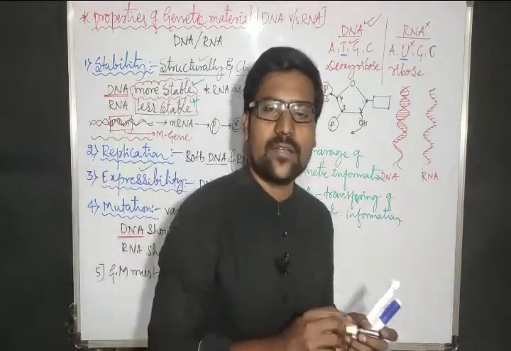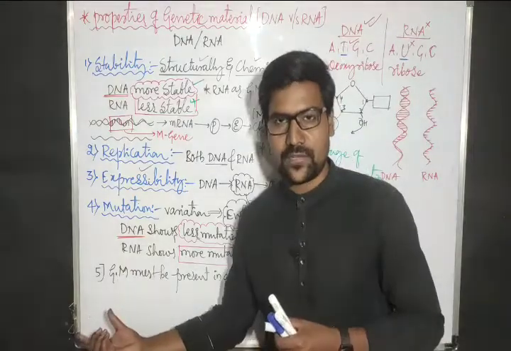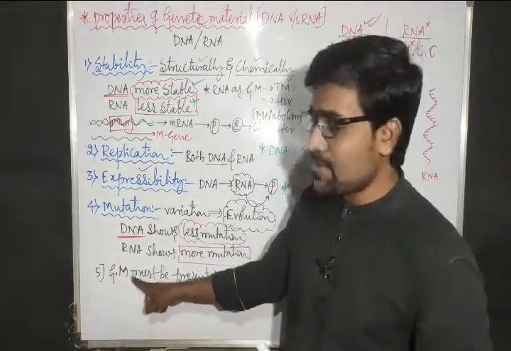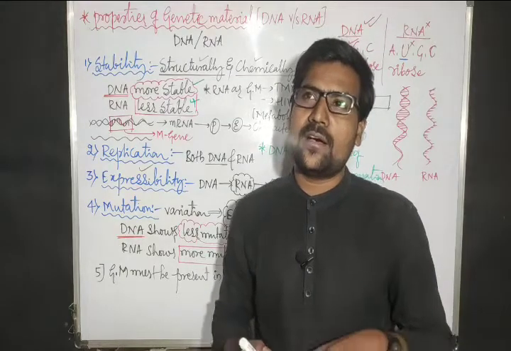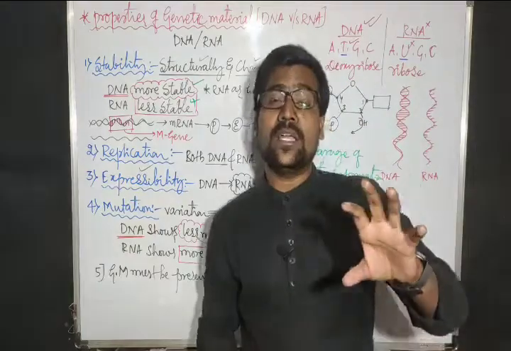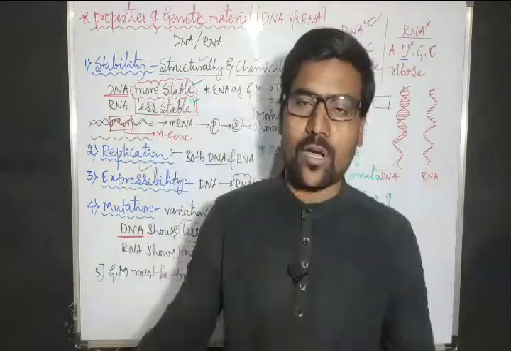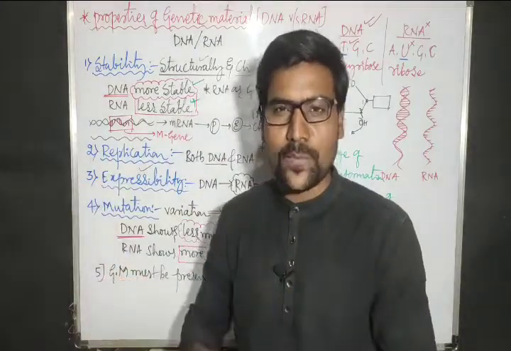If we consider any material as living, it must have genetic material. That means genetic material should be present in all the living forms, whether it is a prokaryotic cell or a eukaryotic cell, or in between, or maybe out of that box. So it must have genetic material.